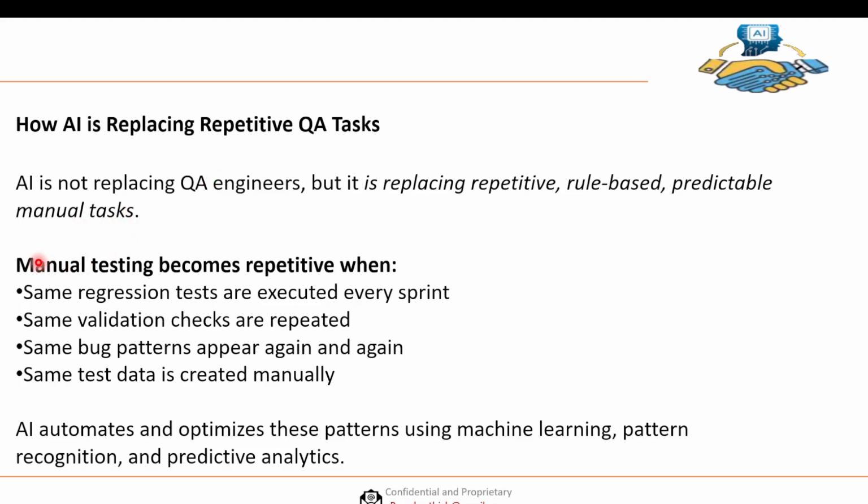Now, manual testing becomes repetitive when we are executing the same regression test every sprint. The same validation checks are repeated, the same bug patterns appear again and again, and the same test data is created manually. So AI automates and optimizes these patterns using machine learning, pattern recognition, and predictive analytics.